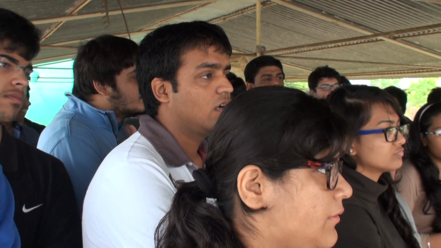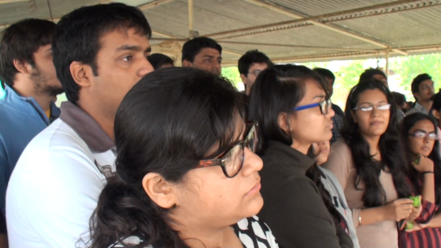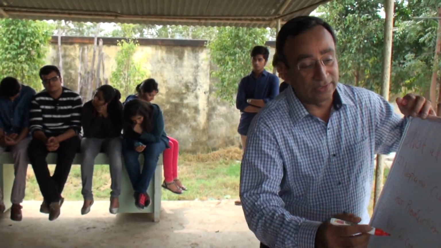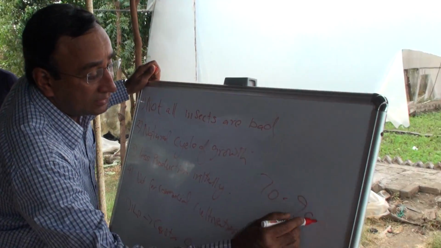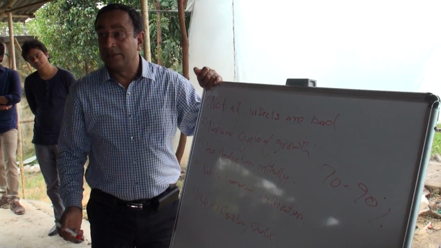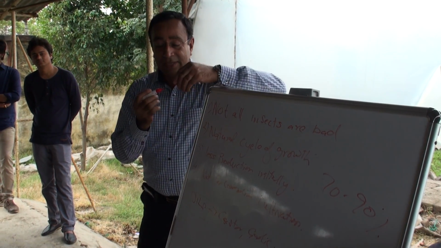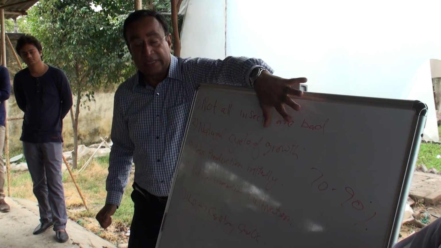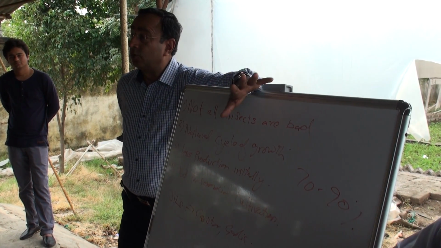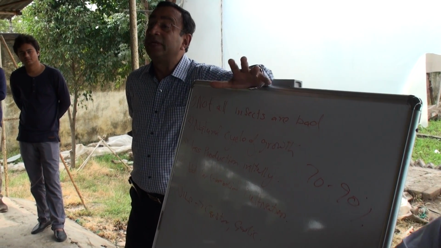Well, in India it is increasing now, but it's not that high. But in the US, for example, it is more than 70 to 90% inorganic, genetically modified. In India, a lot of cotton growing is now what we call BT cotton.